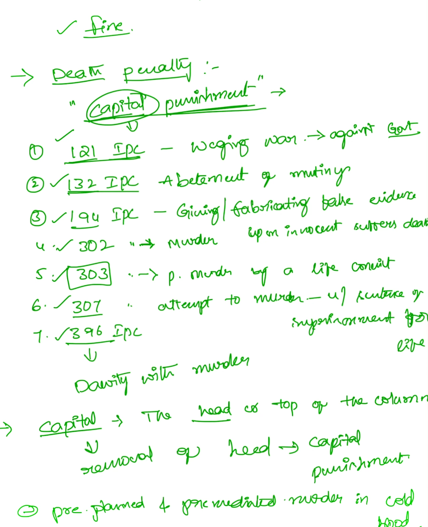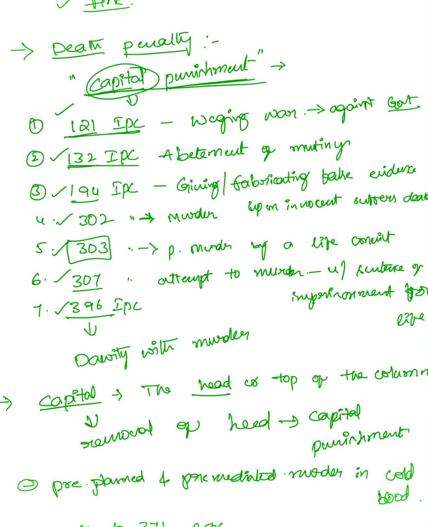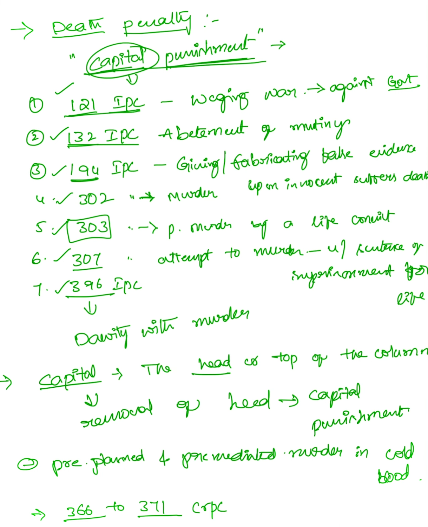Abetment of mutiny actually committed. And 194 IPC is giving or fabricating false evidence upon which an innocent person suffers death. And 302 IPC is murder. And 303 is the punishment for murder by a life convict.